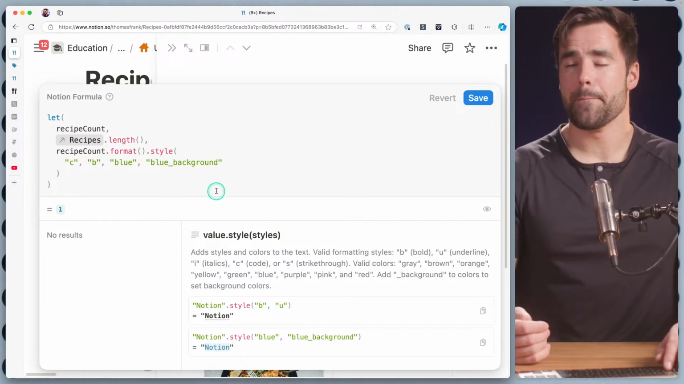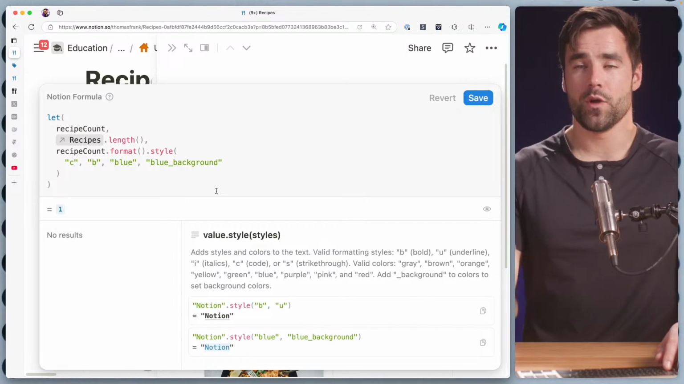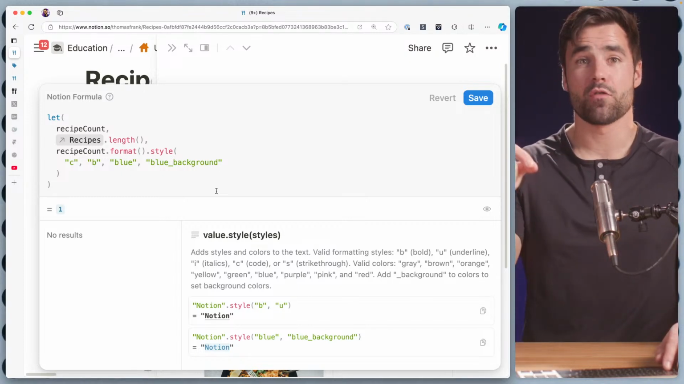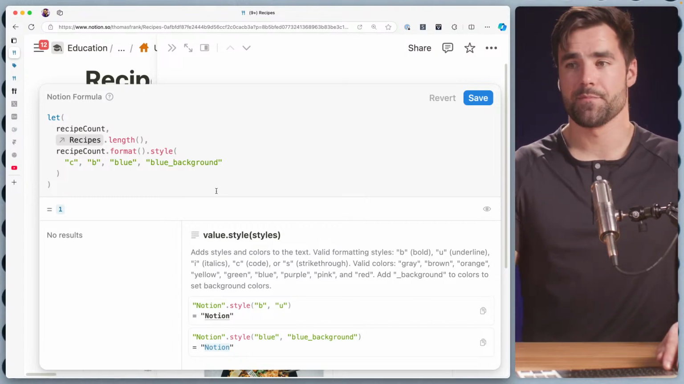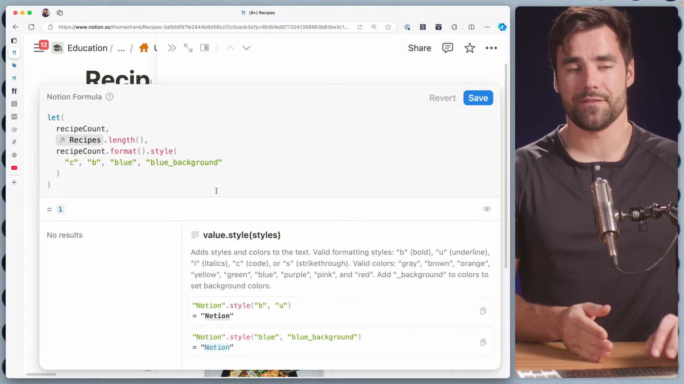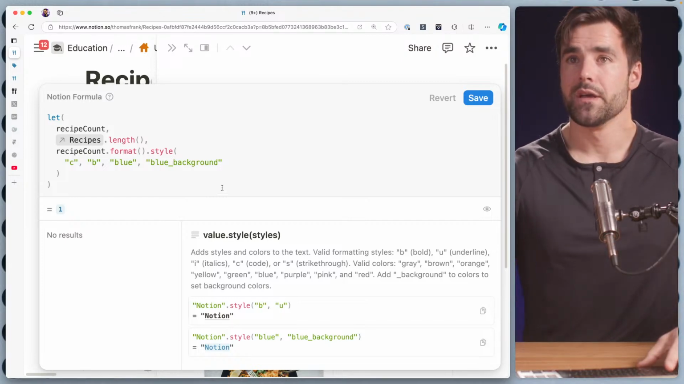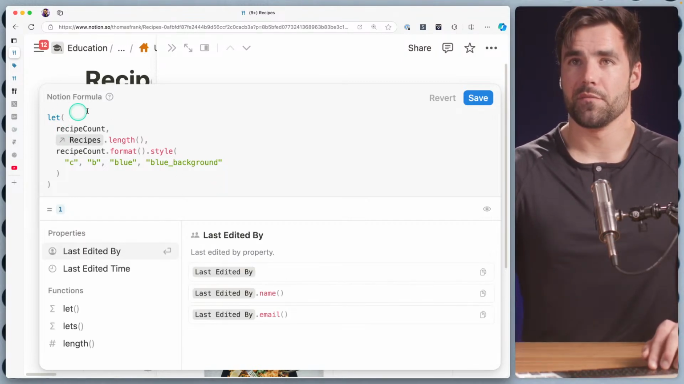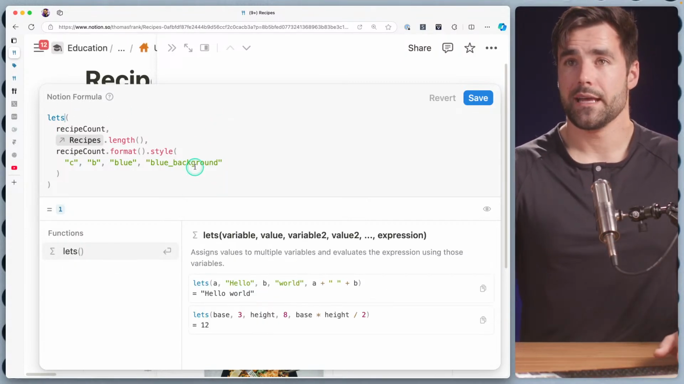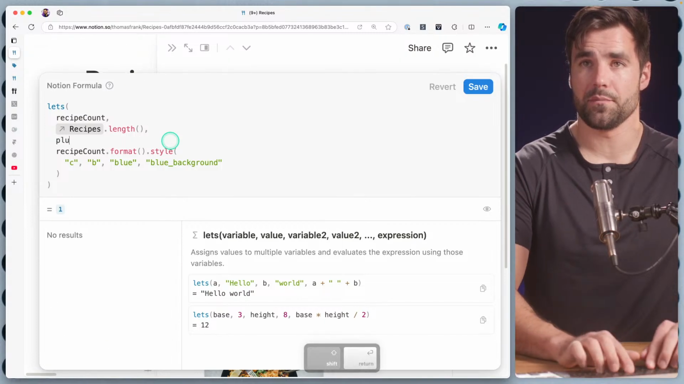So we could do that, but I think we want to take it a little bit further and have either 1 recipe or 0 recipes or 2 recipes. Now, the one issue there is that we have a plurality difference. If we have 1 recipe, we don't want the S on the end of recipes. Otherwise, we do. So we can actually change this from let to lets, which is basically like let, but it'll allow us to define multiple variables. So I'm going to make one more variable. It's called plurality.